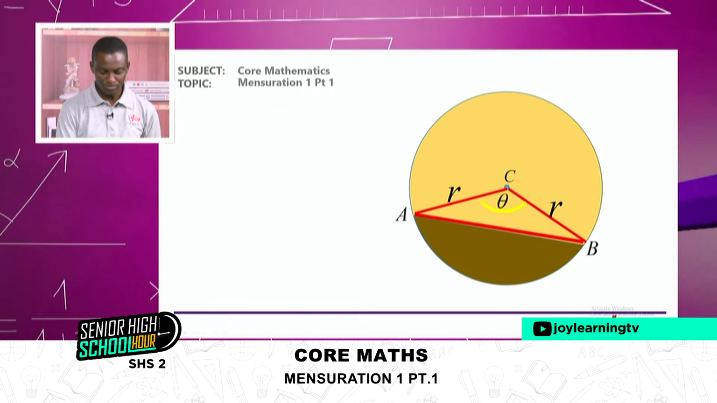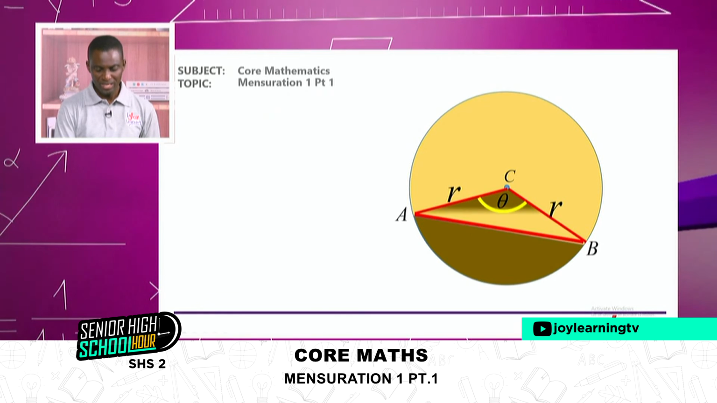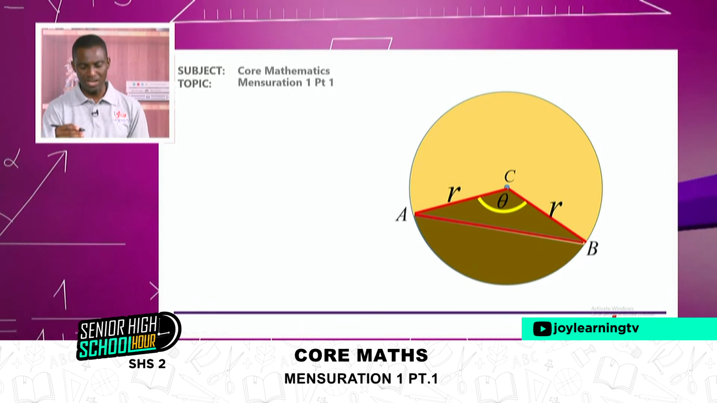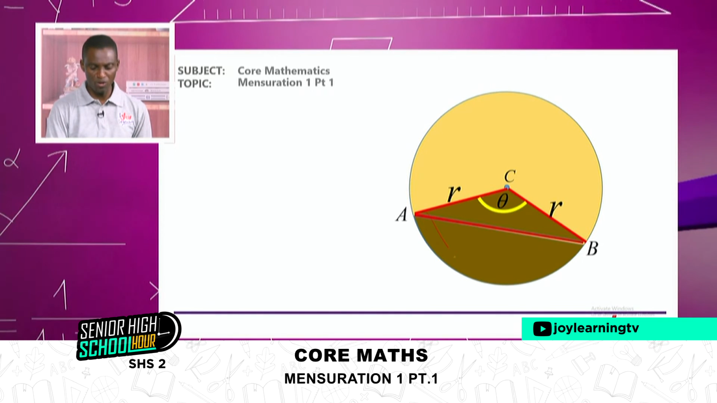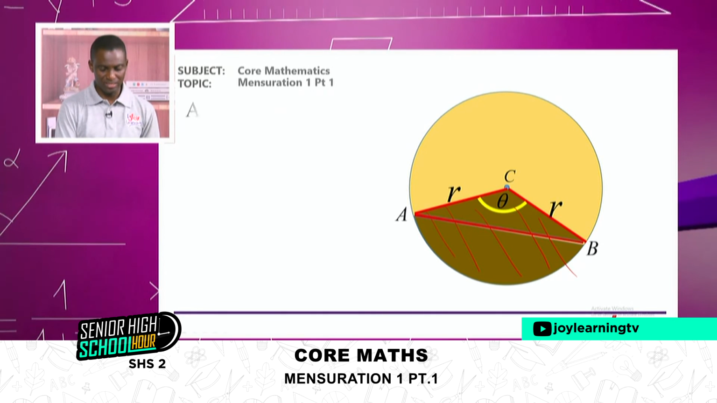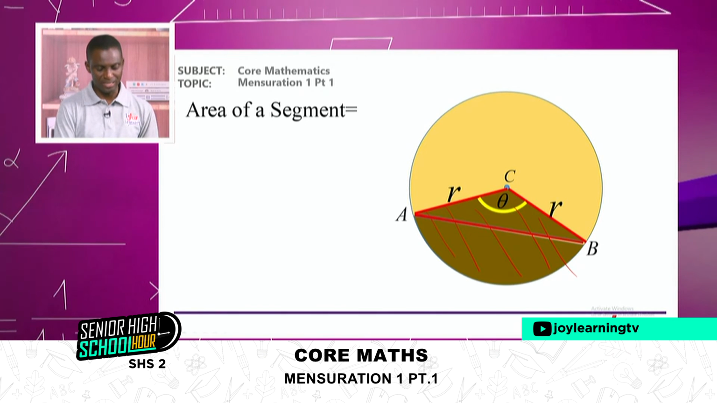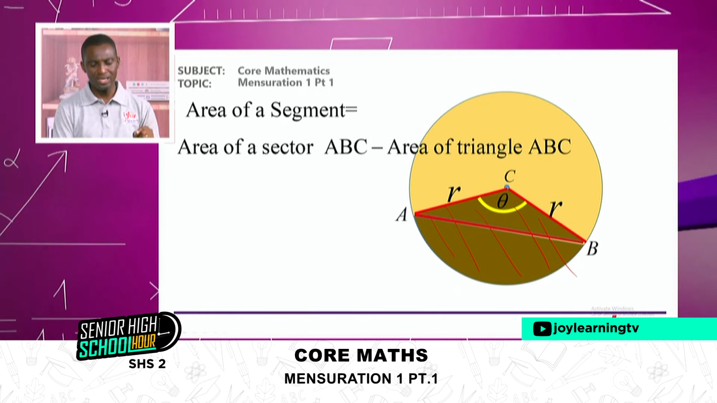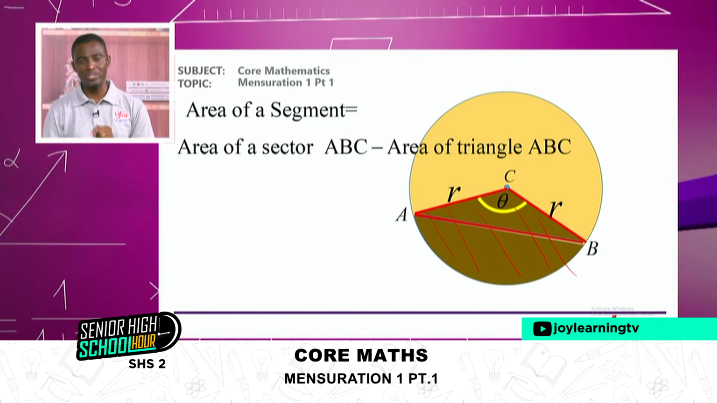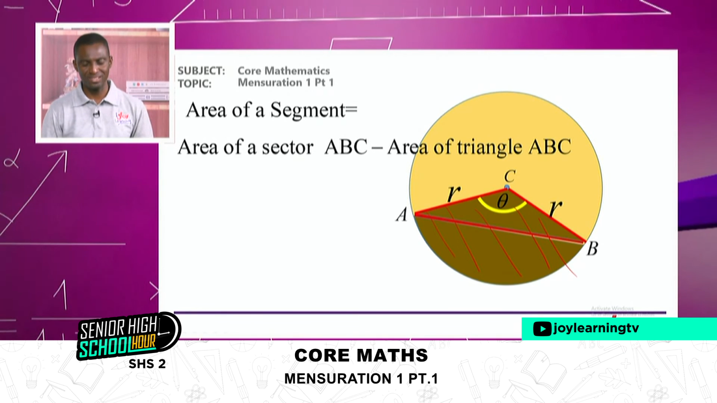So theta is here. Now, you can see that I've now painted the two together, the triangle and the segment. Together, all this is the sector. So I will say that the area of a segment can be defined as the area of the sector minus the area of the triangle ABC. It's as simple as that.